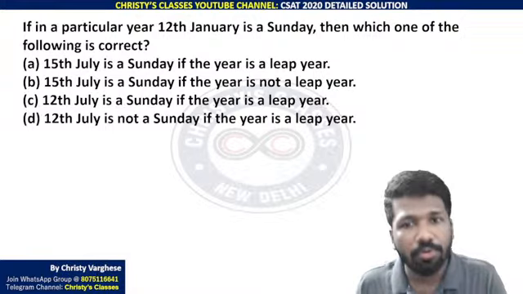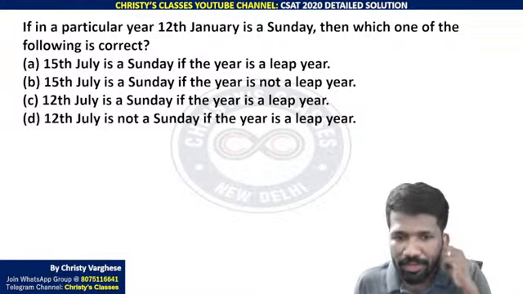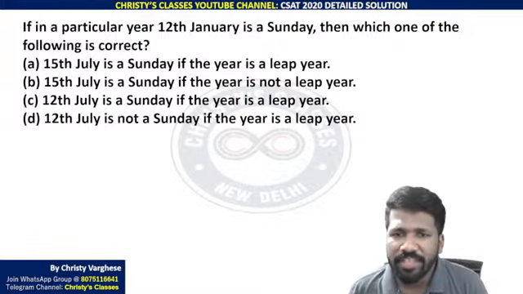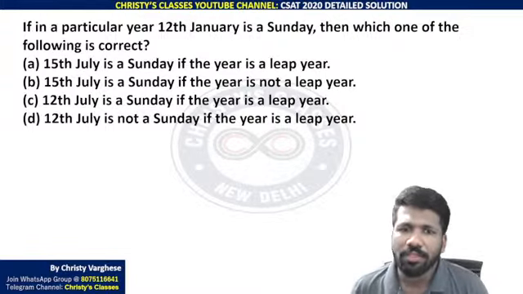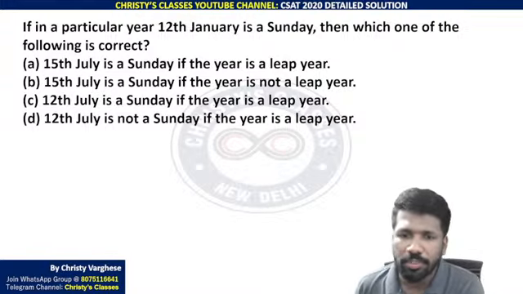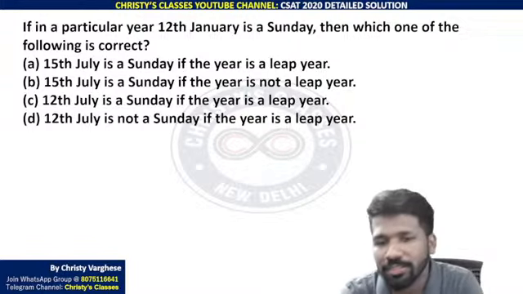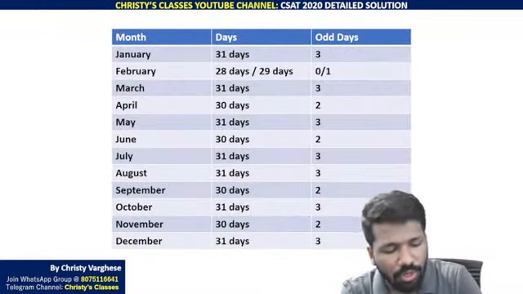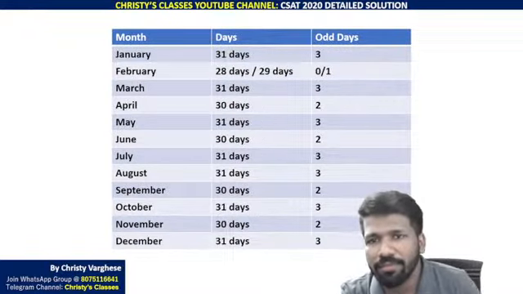So this question, how to do it? Listen very carefully. In a particular year, 12th January is a Sunday, then which of the following is correct? So let us check each option. Yeah, it is a little time consuming. You have to use the concept of odd days. Odd days are extra days after complete weeks.